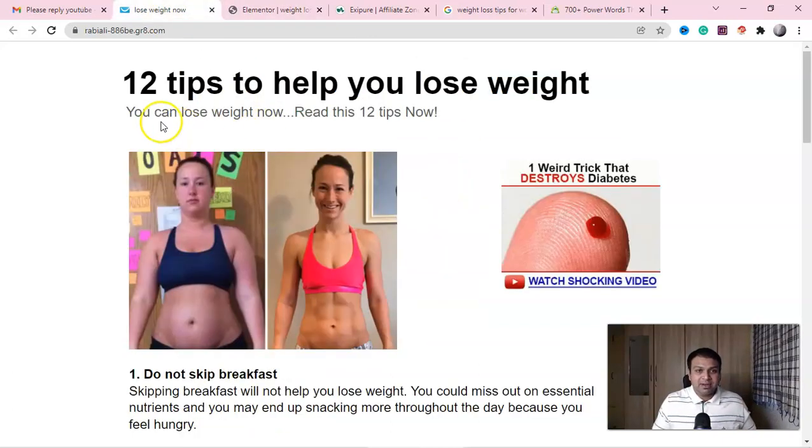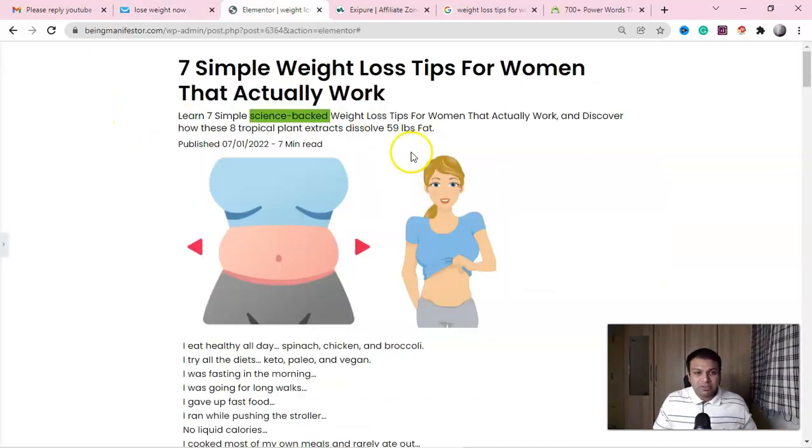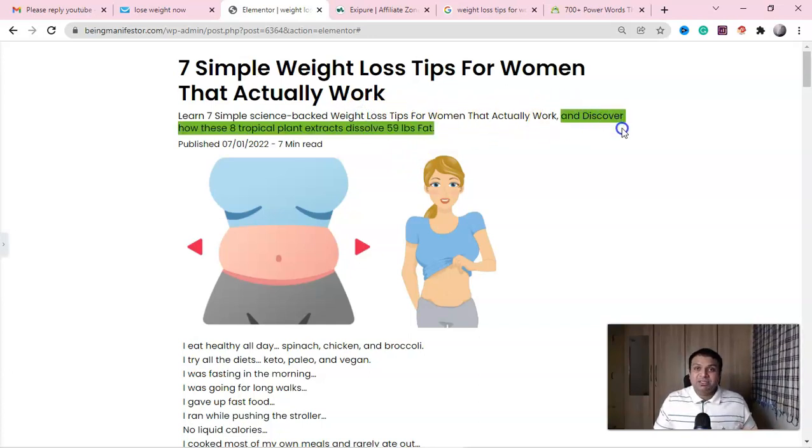Okay, why will they read? When you have a sub headline like, you can lose weight now, read these 12 tips. So this is very important here. Weight loss tips for women that actually work. And guys, here comes my strategy. I said, discover how this tropical plant extract dissolves 59 pounds of fat.